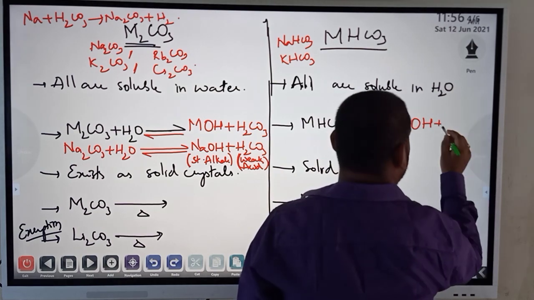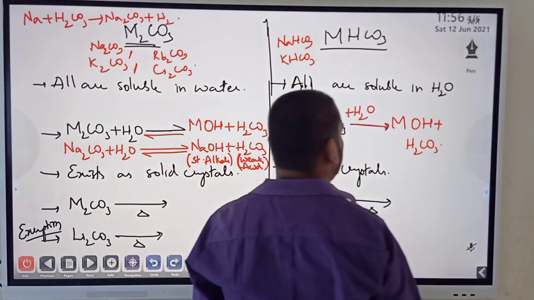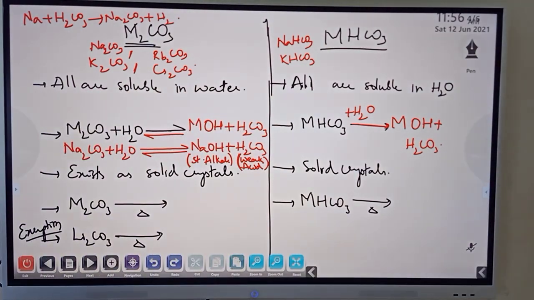Hope I have made you understand. But this time it is not a reversible one. With bicarbonates, it just forms hydroxide and carbonic acid.